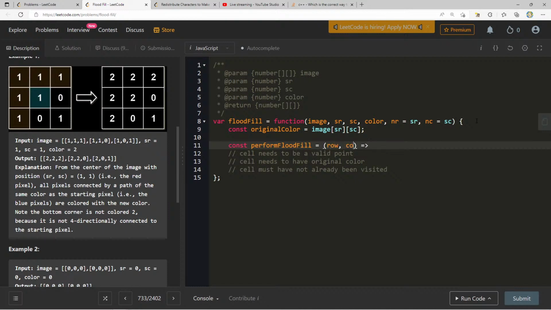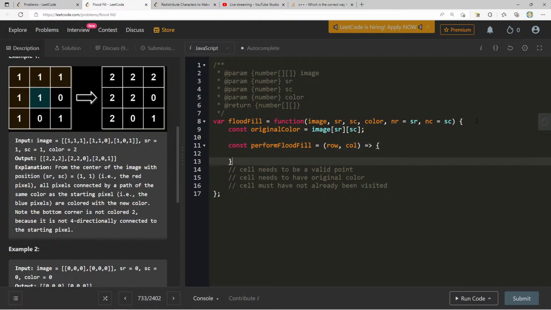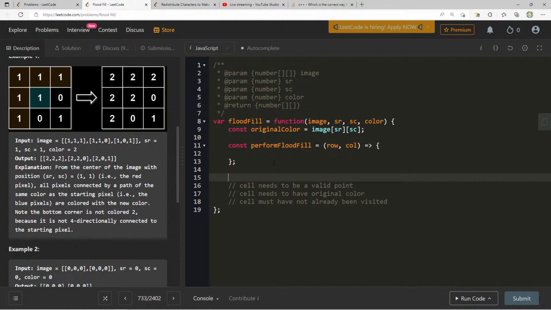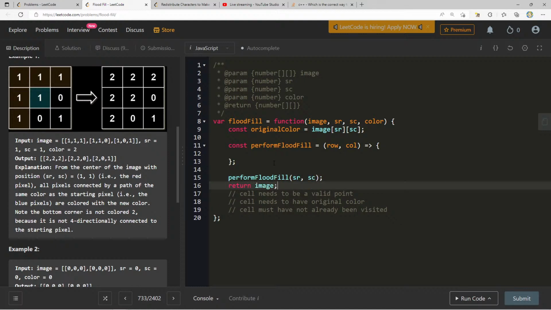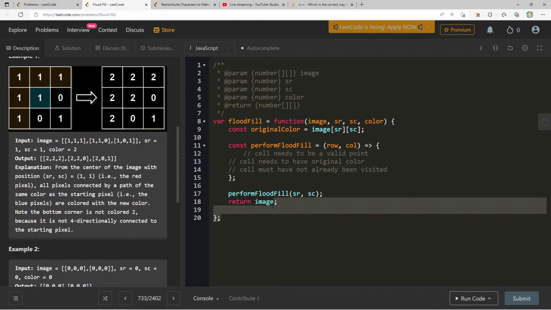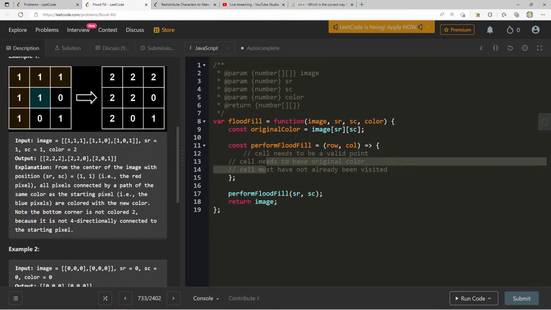This will take row and column. And let me actually remove this, because then what I can do here is say performFloodFill, passing in SR and SC, and then we're going to return image. So let me take these and put them up here so we can use these as reference points.